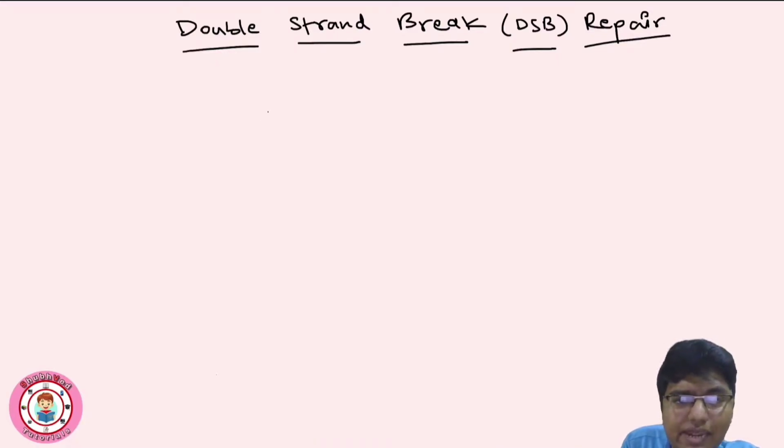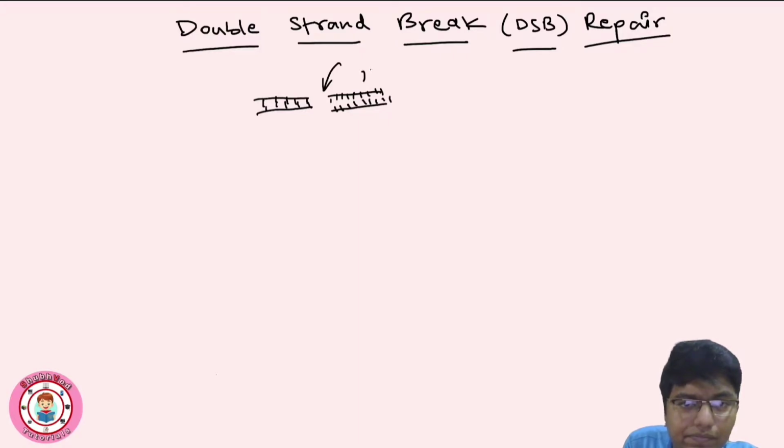So what is a double strand break? Basically, both the strands in the DNA break like this. So this is a double strand break. This can be caused because of radiation or chemical agents that may induce these DSBs.